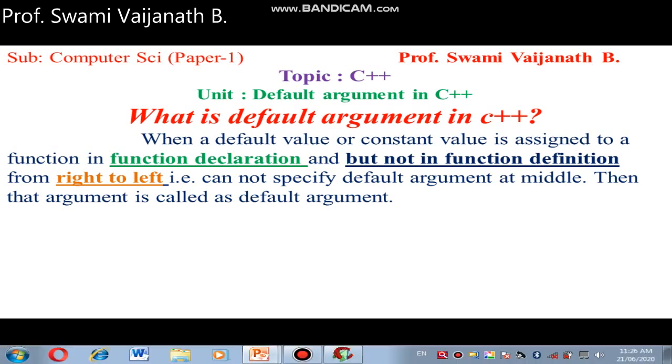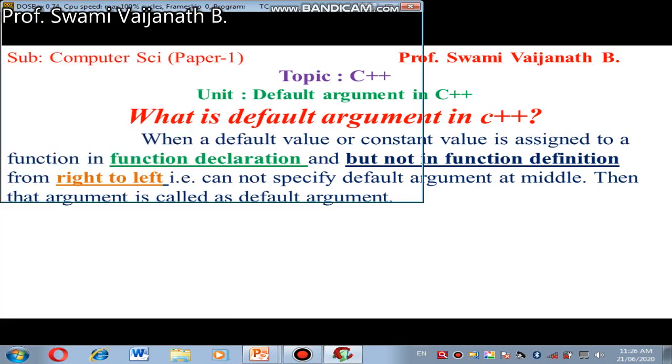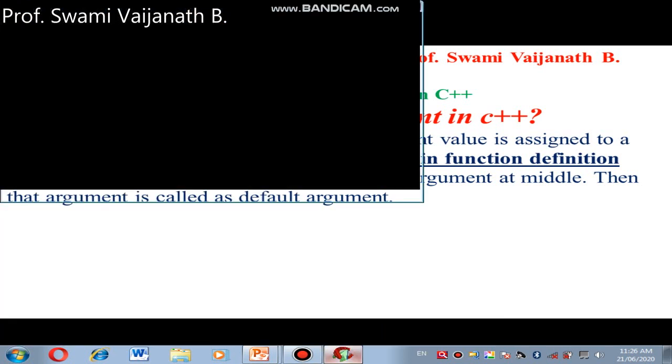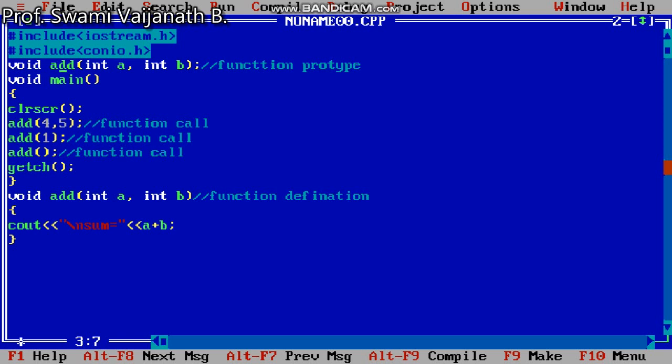Let's see it practically. Here I type a practical example. I create a subfunction, add, and it is called like a normal function. I can call the function in three ways. First, add(4, 5). Second, add(1). And third, an empty function call.